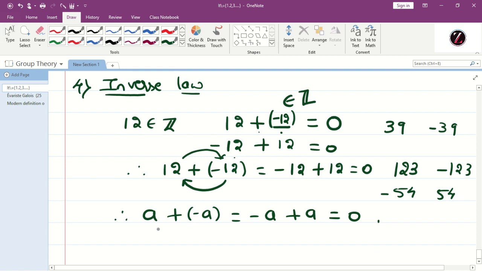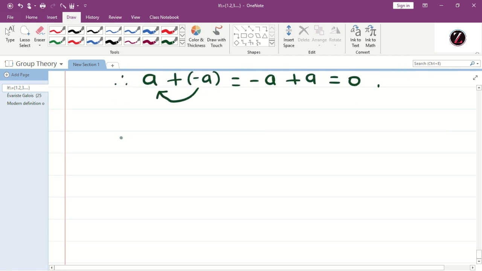Therefore, we say that minus a is the inverse, specifically we say additive inverse of plus a, or plus a is the additive inverse of minus a. Therefore, the set of all integers satisfies all the 4 laws under addition.